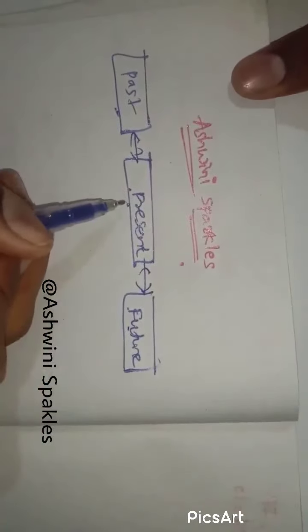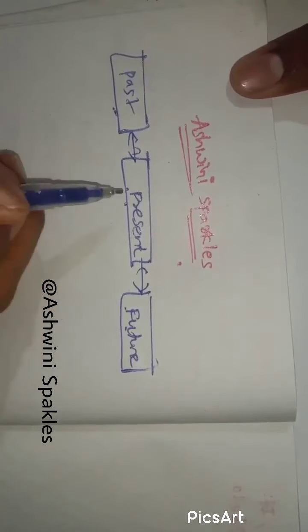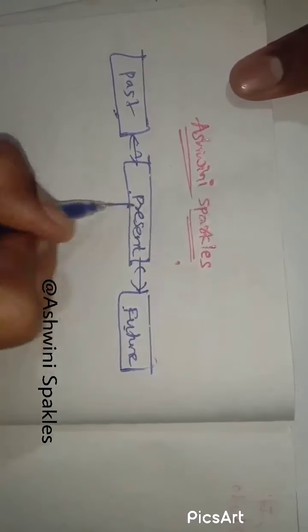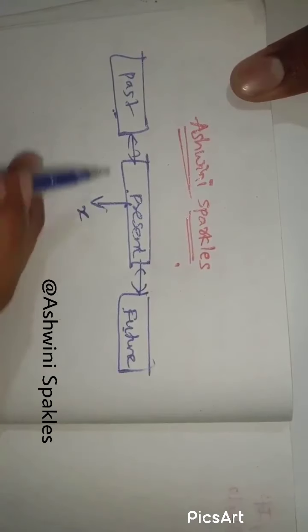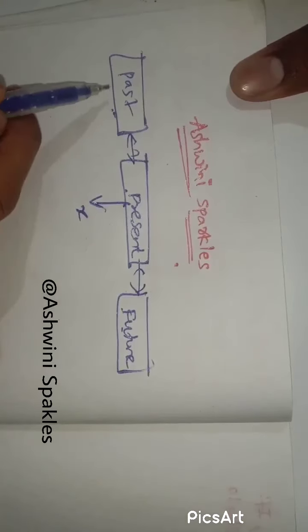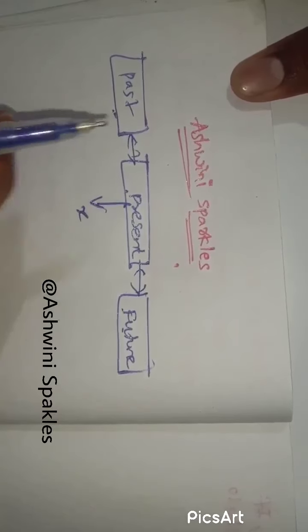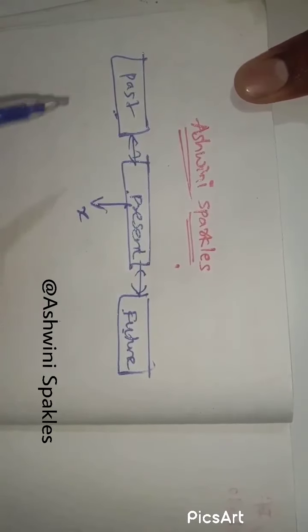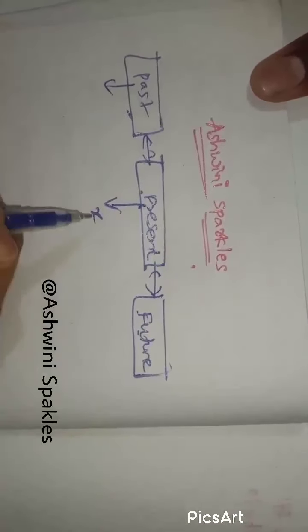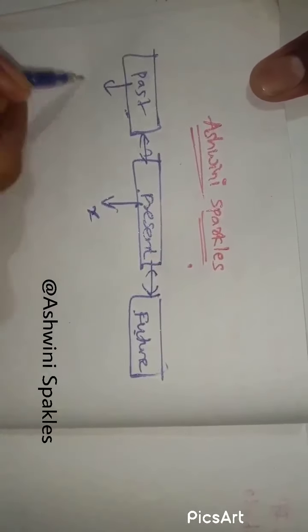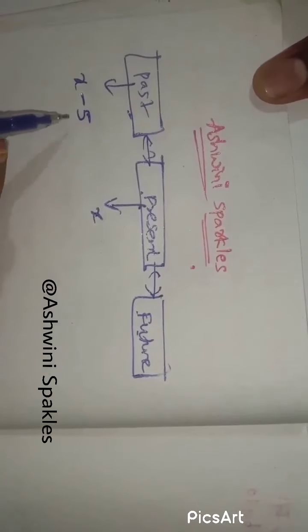So, in a question, take the present age at any time as x only. If the question asks about the past, for example 5 years ago or 5 years before, then we have to subtract a number from x.